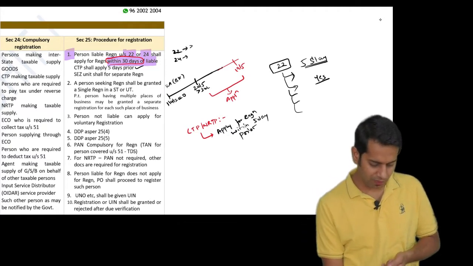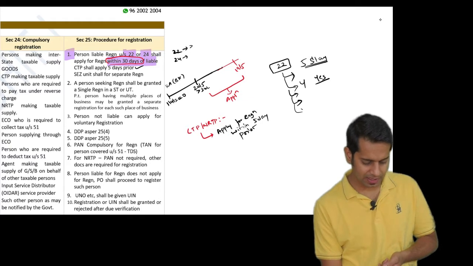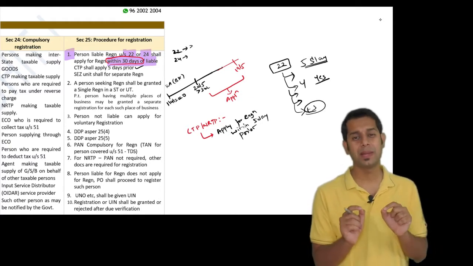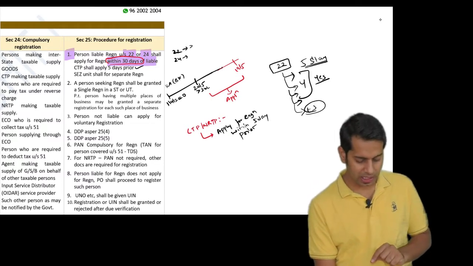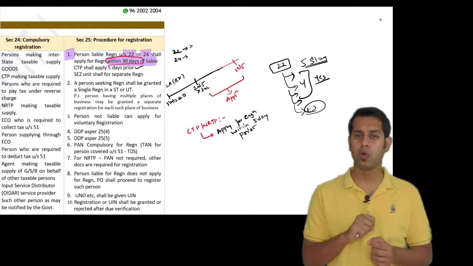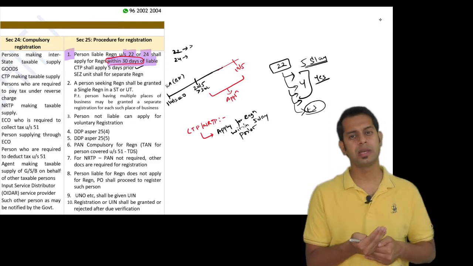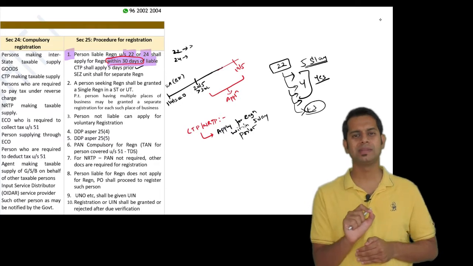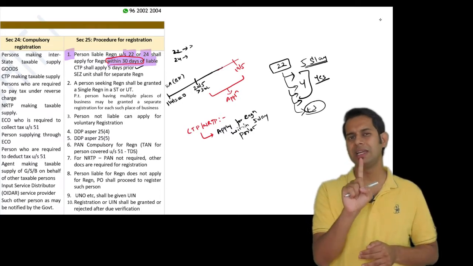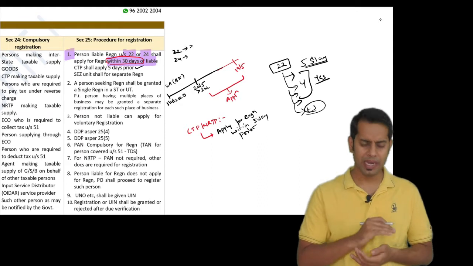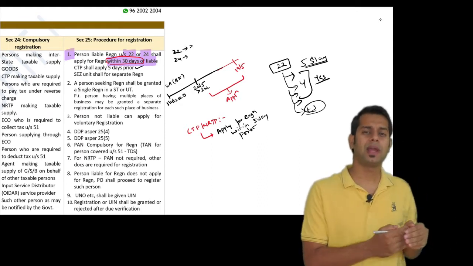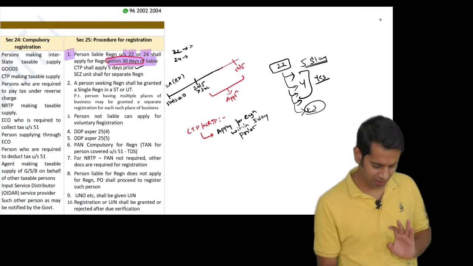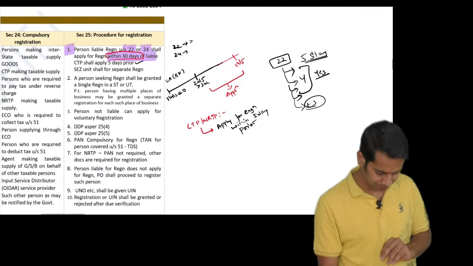Sir, what if out of these 5 states I am making taxable supply in 4 states, and in 1 state I am making only exempt supply? In that case, you will have to apply for registration in the 4 states from where you are making taxable supplies. Please note, only exempt supply means there should not be even a single rupee of taxable supplies made by you. So if you are making only exempt supply from 1 state, then a registration is not required in that particular state.